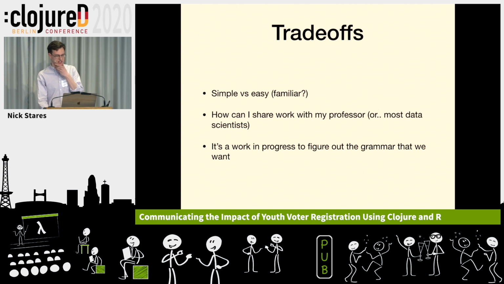We know this first one, simple versus easy. Maybe our Clojure one is simple, but it's not necessarily easier. And by that, it's definitely not familiar. A lot of what I have to do is share my work with my advisor or most data scientists who are used to thinking about tables in this way. And maybe the best way to manipulate tables in that traditional way is by doing this process that's kind of repetitive and inflexible. So it's a work in progress to figure out the grammar that we want to express these data sets and the transformations on them.